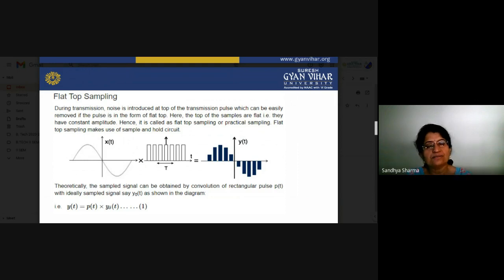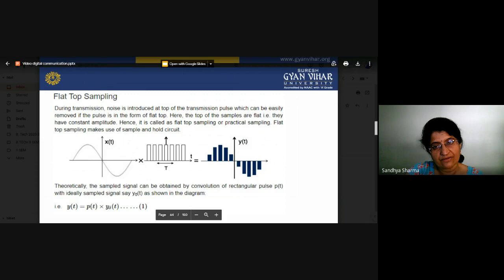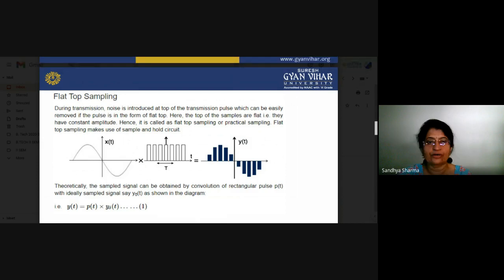Now what will happen in this type of sampling? In this type of sampling, your pulse train will change according to the modulating signal. When you multiply your modulating signal x(t) with the pulse train, the amplitude of the pulse train changes according to the modulating signal.